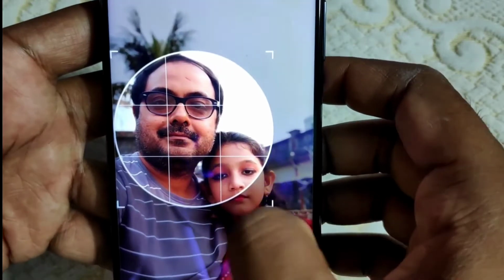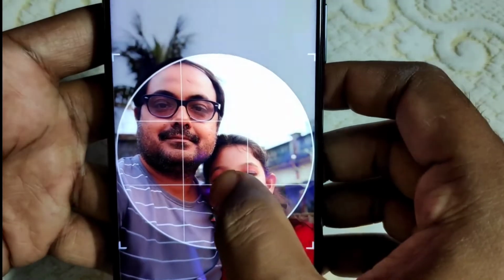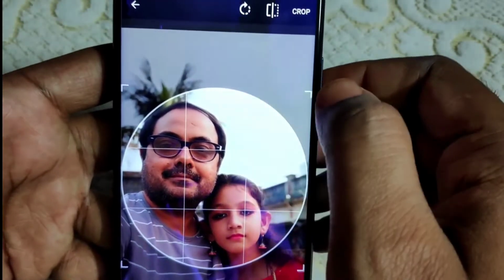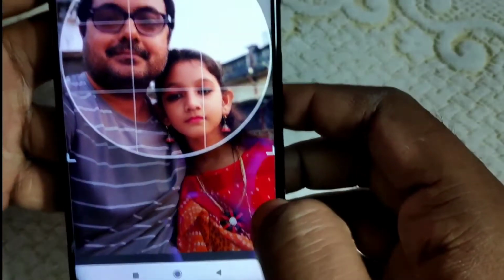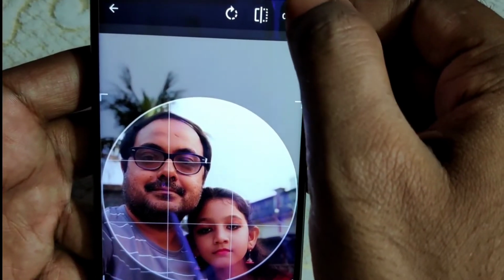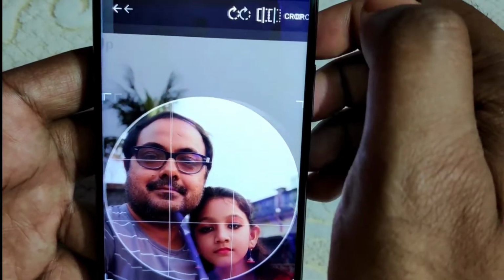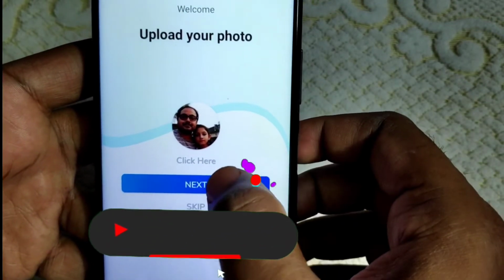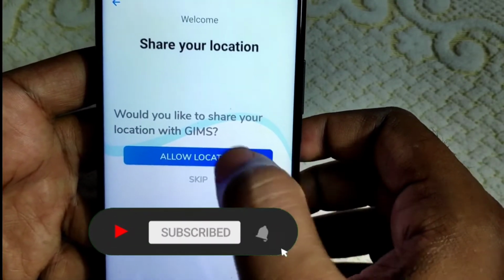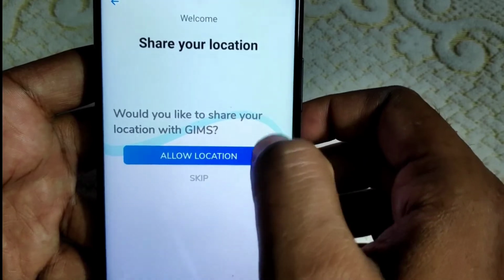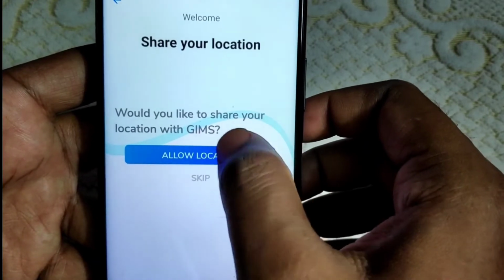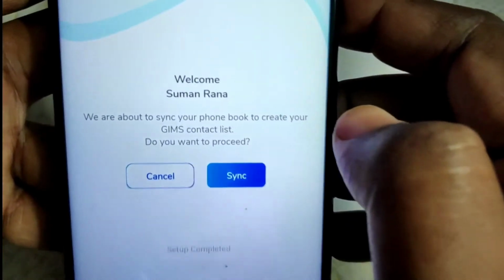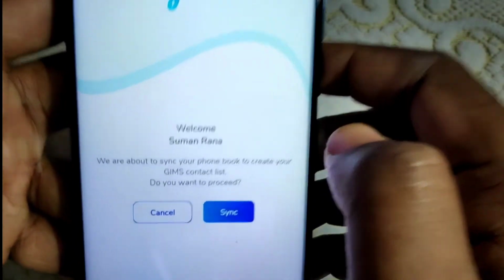Let me take this particular picture. This is my daughter. Next to that, you have to click on this crop. That's it. Now the image has been set here. Now click on next. Now it allows the location access. Yes, allow location. Now dear friend, see, this is the contact part.